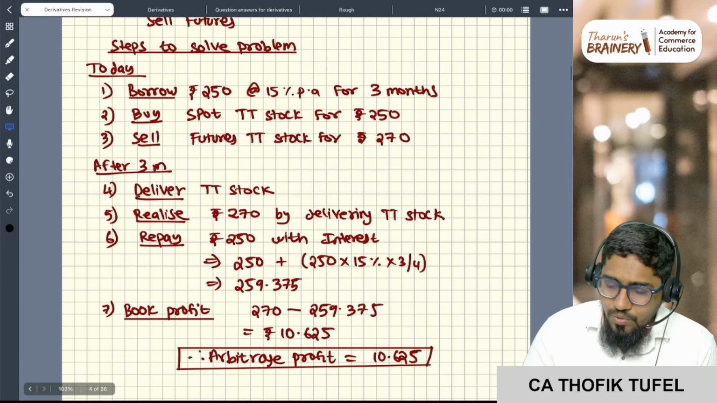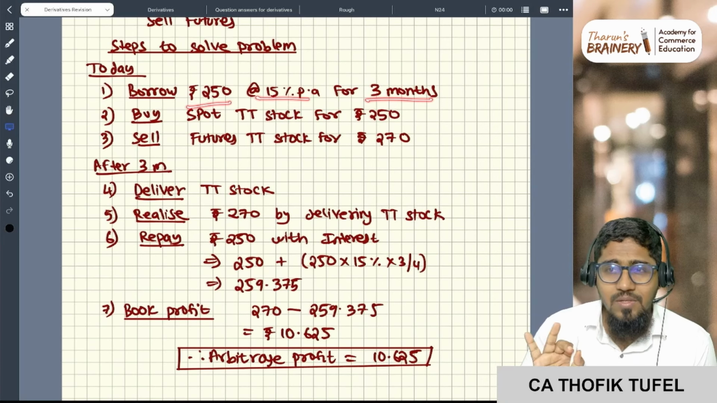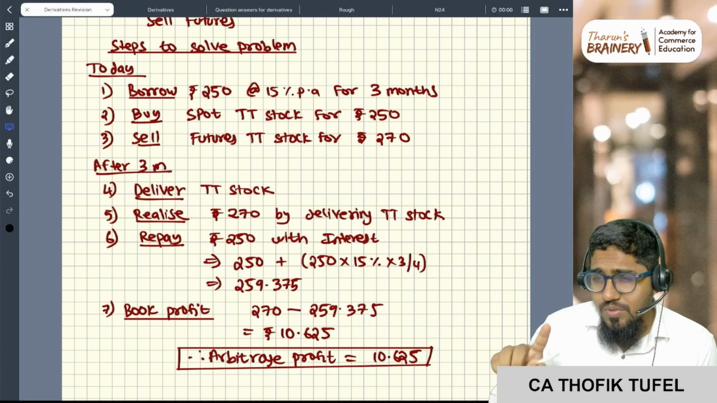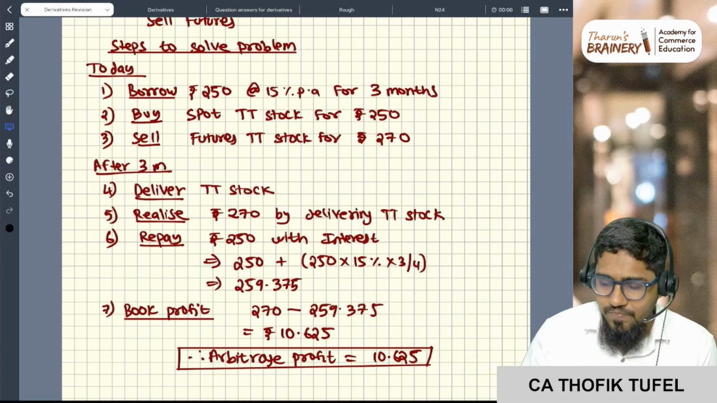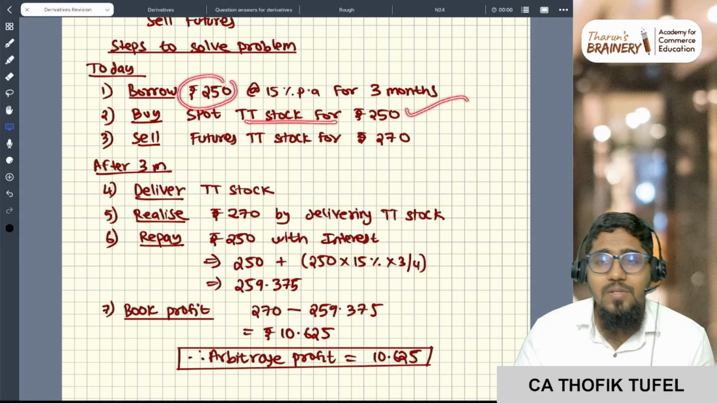Okay, so 250 rupees you borrowed at 15 percent for 3 months. Why? Because you want to sell in the future after 3 months. Next, once you get this 250 rupees, you will buy the TT stock for 250 rupees.